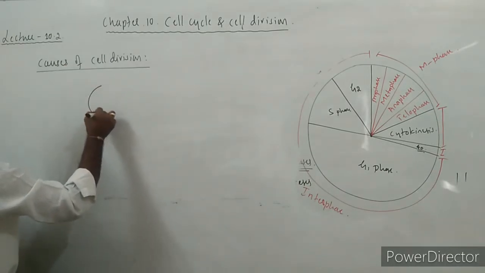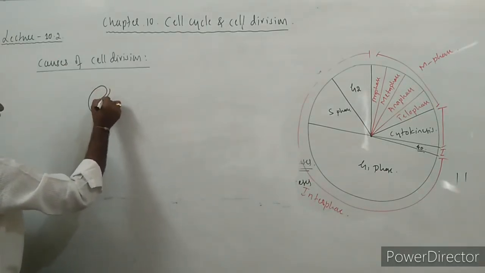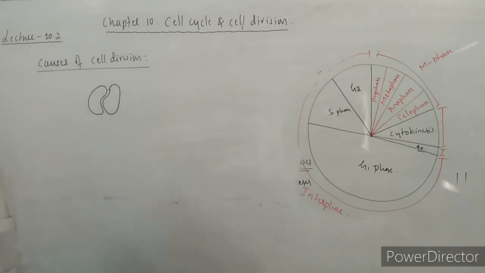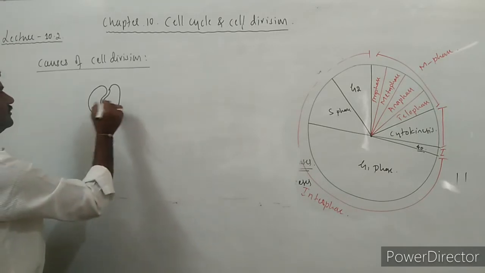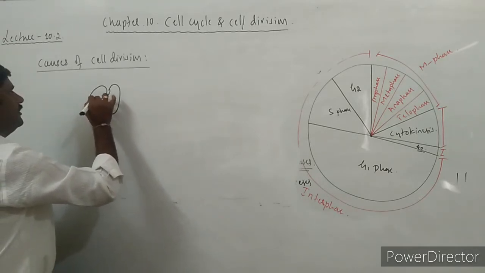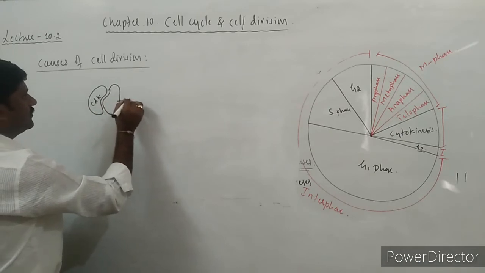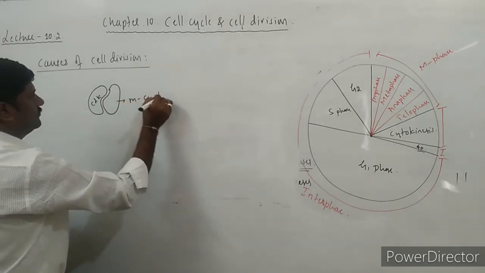So there we can see this diagram. In this one is CDK, another one is cyclin.